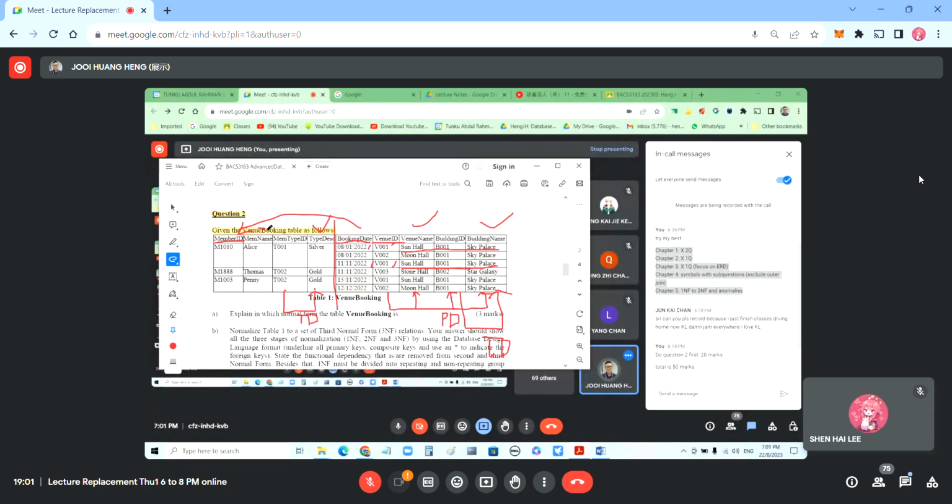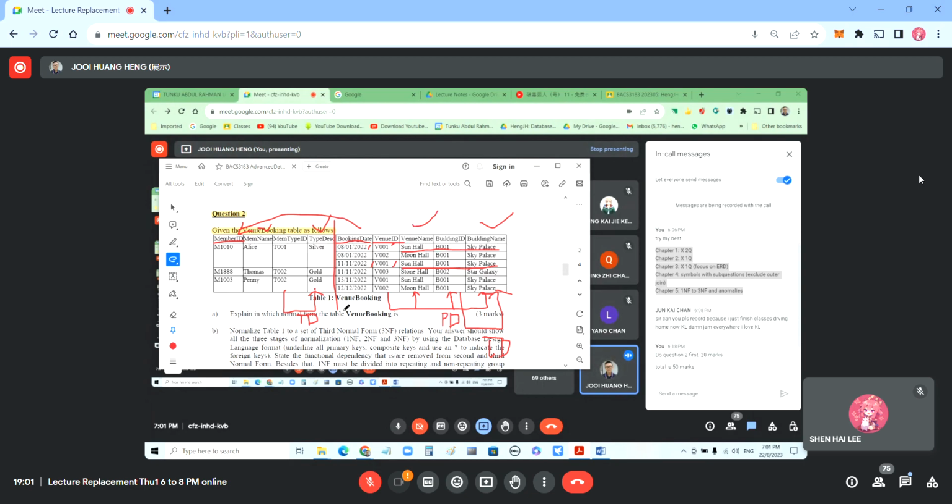Member name also okay. If you change Alice to Alice Hall with the surname, then you need to change 4 rows. If you select Sun Hall, then maybe you change Sun Hall to Star Hall, for example. Then also okay. And this one, Sky Palettes, you can change to Sky City, also okay. So there are 4 choices. You can choose member name, type description, venue name, building name, because they are duplicates.